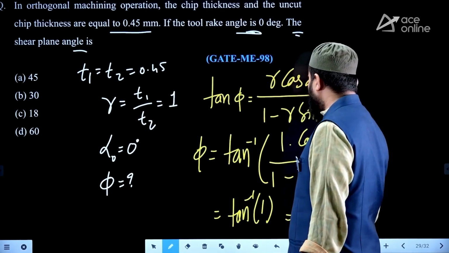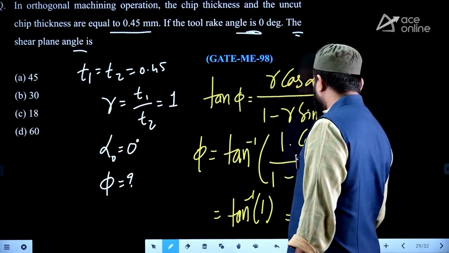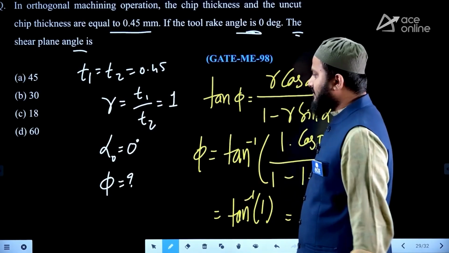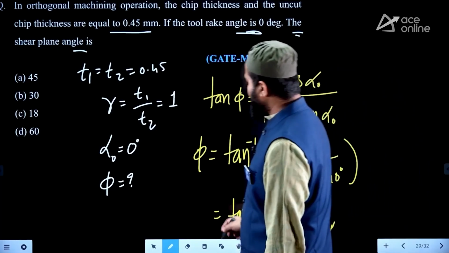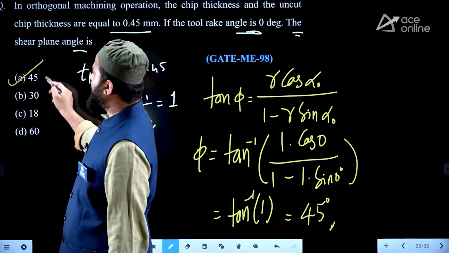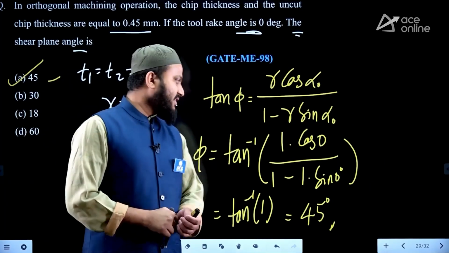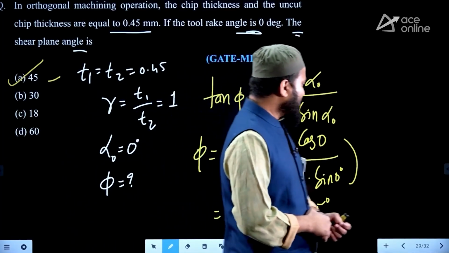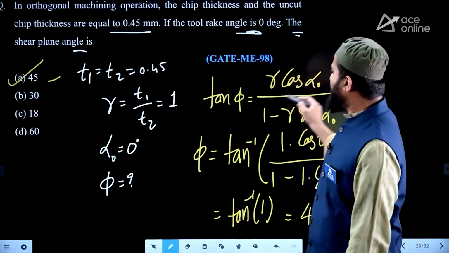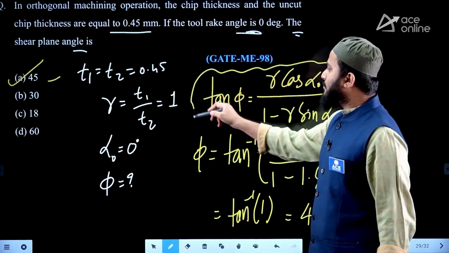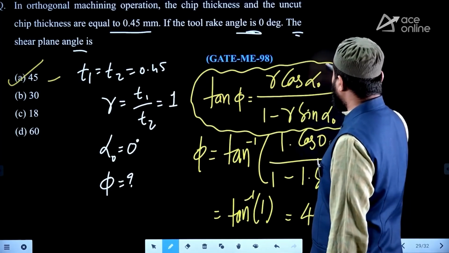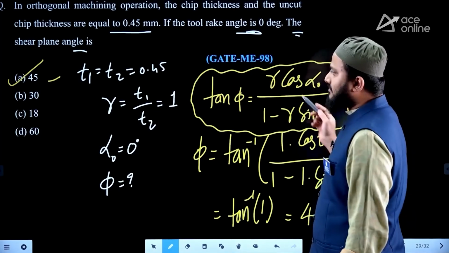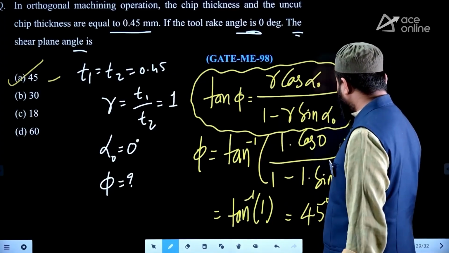So tan phi will be 1 when phi is equal to 45 degrees. Based on this approach, we are getting the answer as 45 degrees. So it is a very simple question where you just need to remember this equation, how we got this equation for the shear angle calculation. From there we can get the conclusion of the shear plane angle.